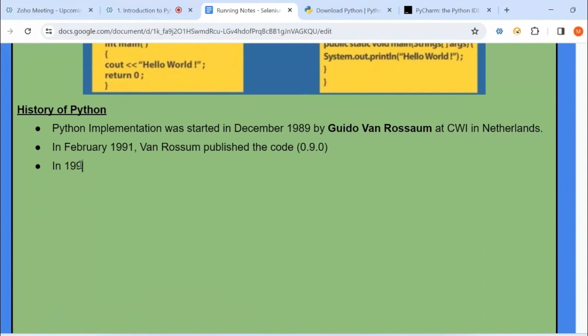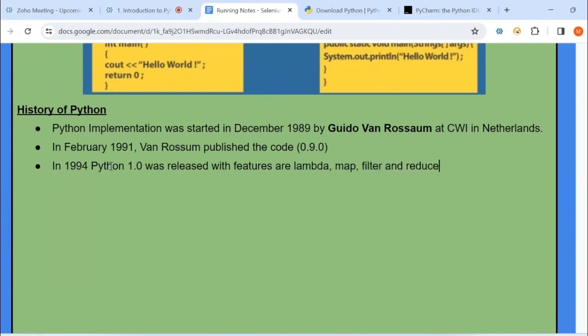In 1994, Python 1.0, version 1, was released. Version 1 was released with features like lambda functions, as well as map, filter and reduce.